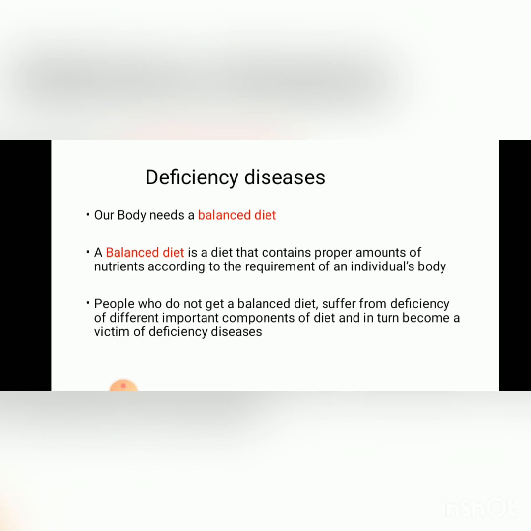Our body needs a balanced diet. A balanced diet is a diet that contains the proper amounts of all those nutrients according to the requirement of an individual's body. People who do not get a balanced diet suffer from deficiency of different important components of diet, and in turn become victims of deficiency diseases.